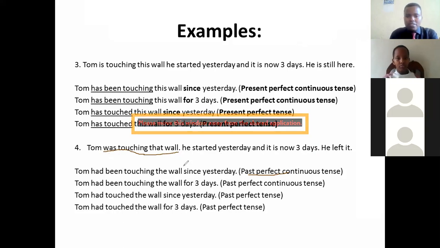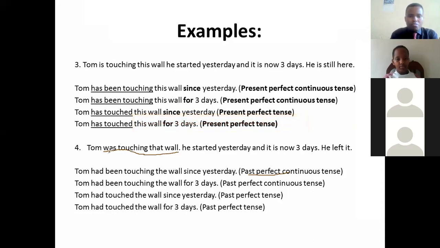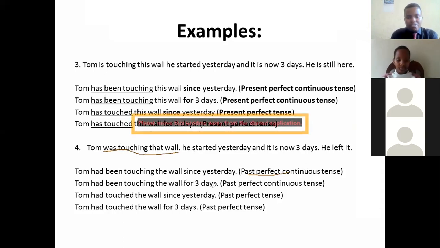So we shall use present perfect, past perfect continuous tense because the tense given there is past continuous tense. Then the second one here, Tom had been touching the wall for 3 days. Now, should I say that it's 3 days? Because he started yesterday. Actually, I have to change this one to one day. Then I say, Tom had been touching the wall for 1 day.